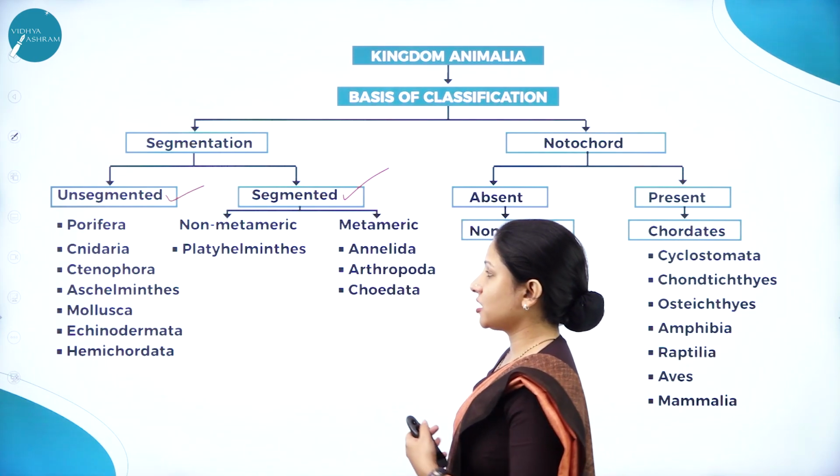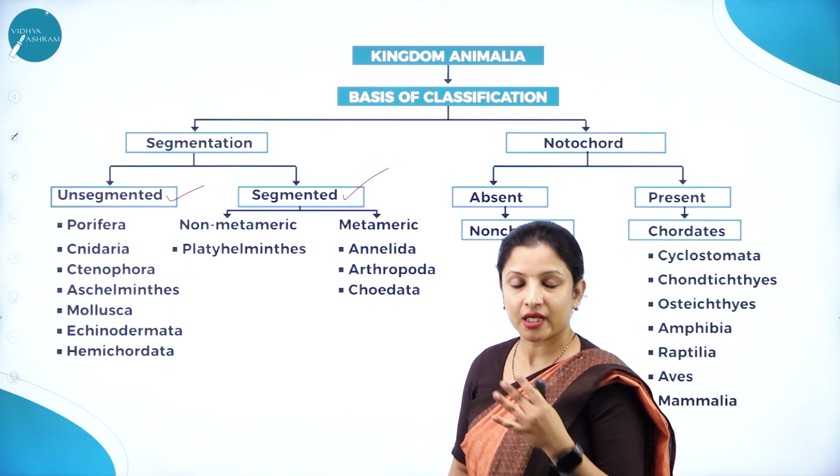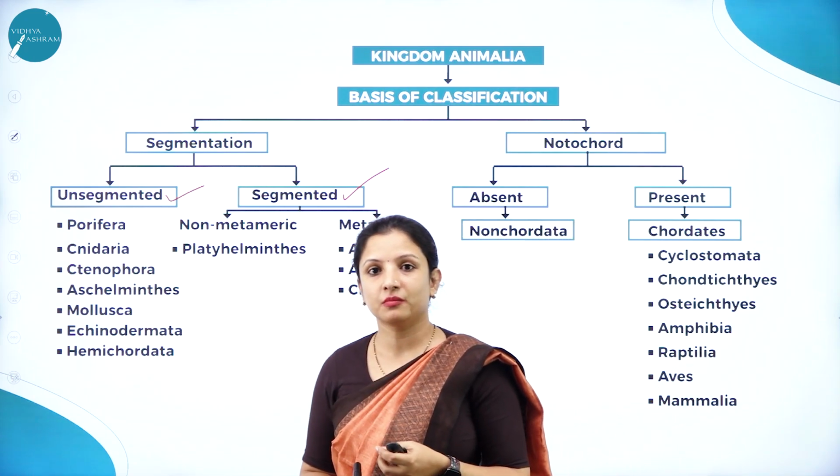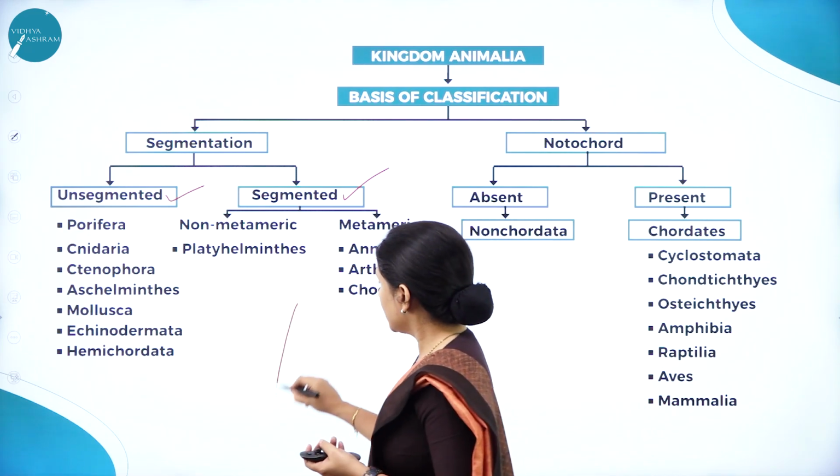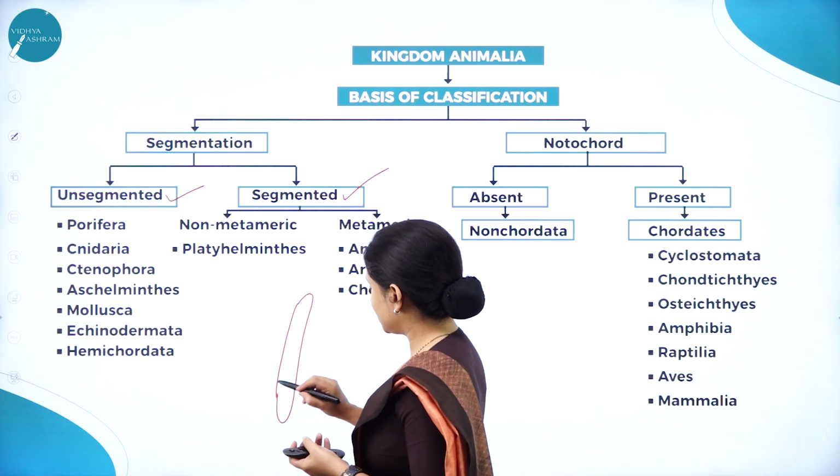Now, in segmented, there are two types, non-metameric and metameric. Metameric segmentation means wherein they have ring-like structures or segments in their body. It's like this. Say, for example, I take the example of an earthworm.